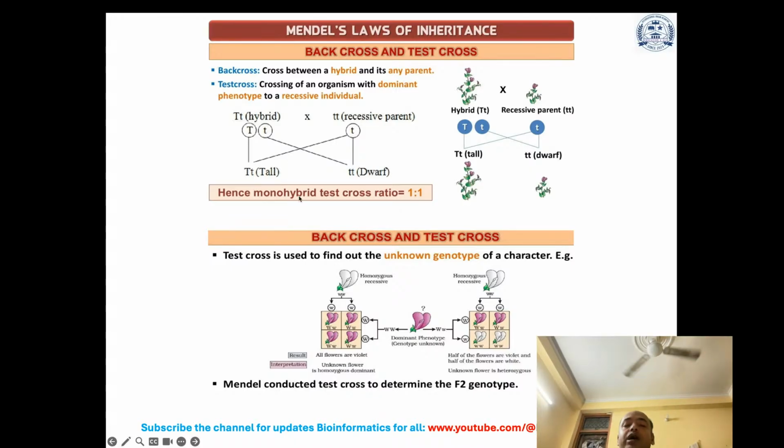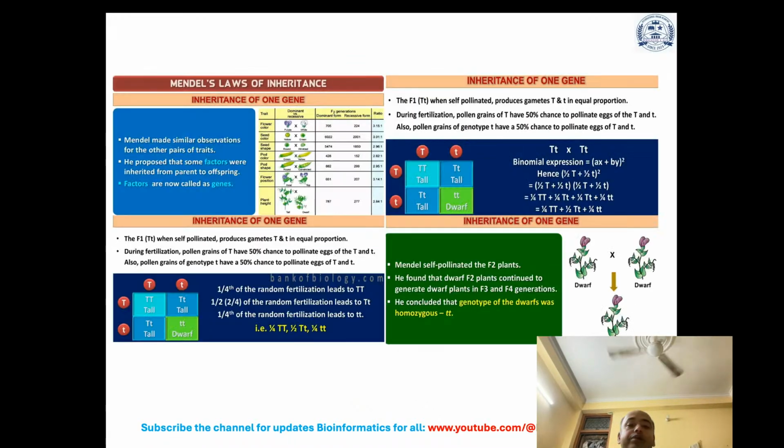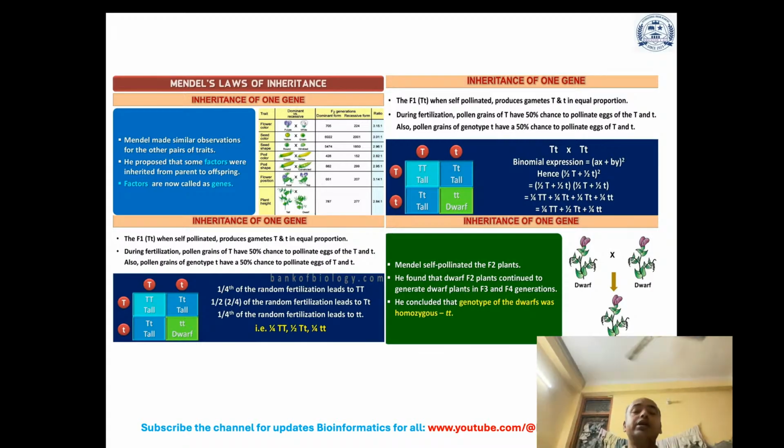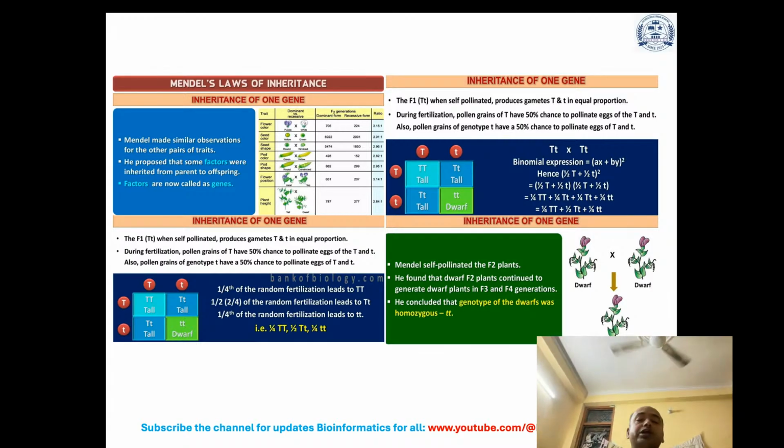In the monohybrid test cross, the ratio shown here is 1:1. Backcross and test cross: here you can see the test cross is used to find out the unknown genotype of a character. Then Mendel conducted a test cross to determine the second filial generation. Now, if you want to understand further the inheritance of one gene, as Mendel mentioned in the laws